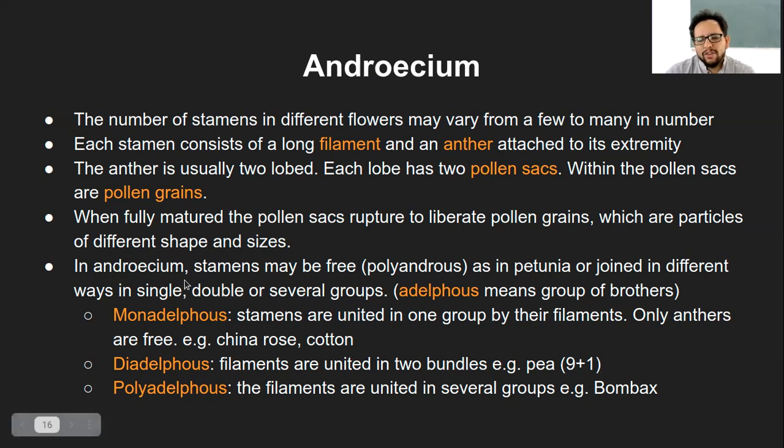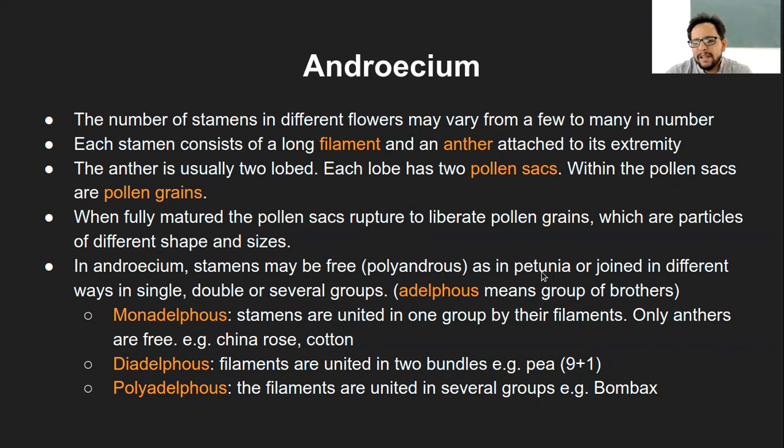Then the androecium can have stamens which are free, which is polyandrous. Again, remember the common terminologies, they are used in different structures, whether it was calyx or corolla or stamen. Poly refers to free and being many, that is polyandrous. Androus refers to male. So many male parts, but which are free.